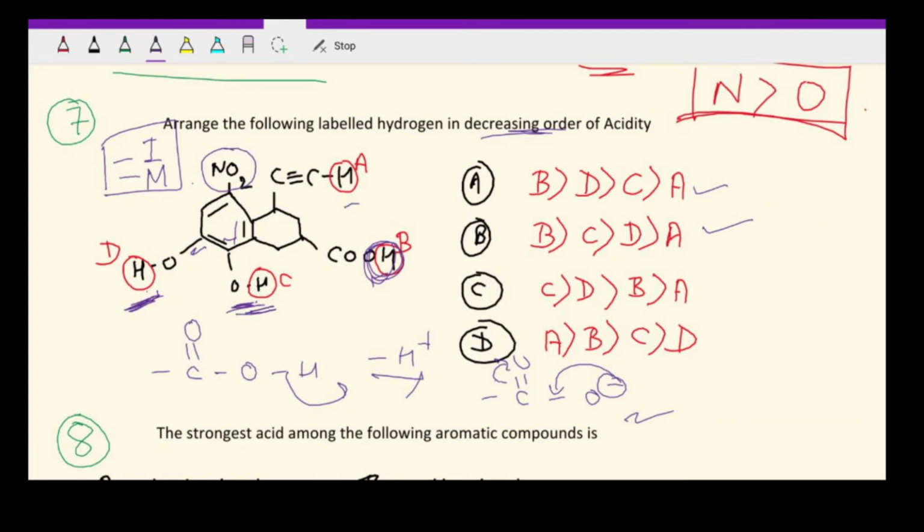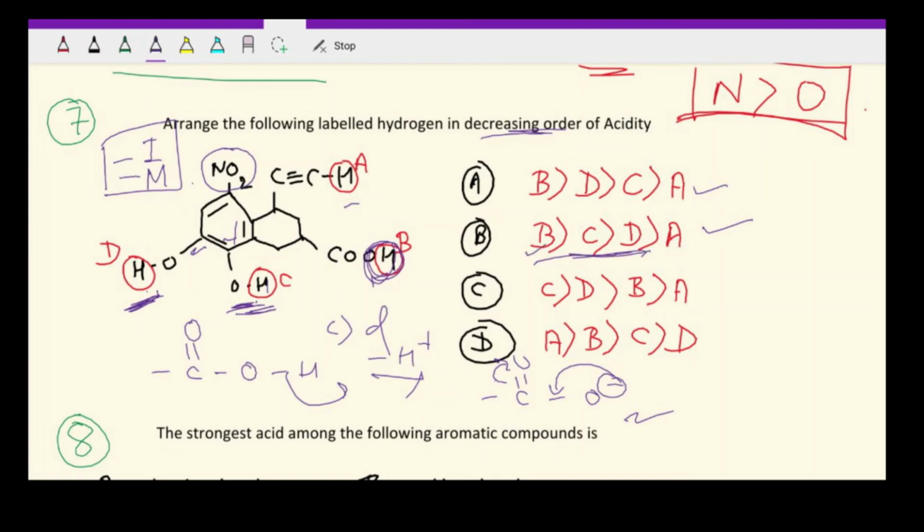However, in this option C, for the OH group here, both inductive effect as well as mesomeric effect will be working, and both are electron withdrawing in nature, so they will withdraw all the electrons, and hence H plus will have a higher tendency to leave. So definitely C is greater than D. So after B we get C and then D. That is only in option B.